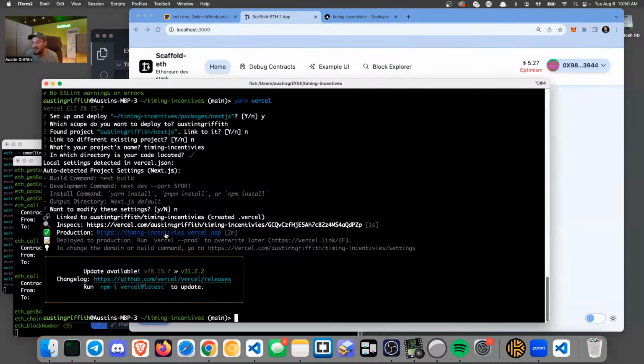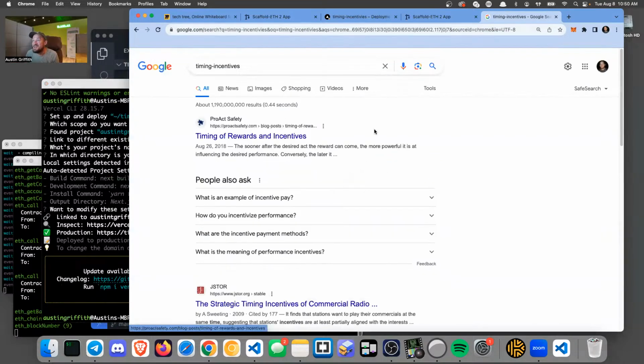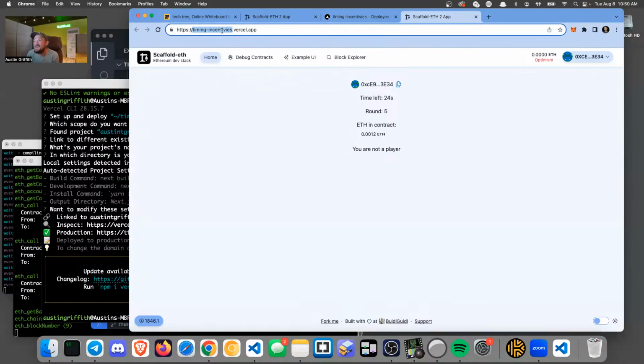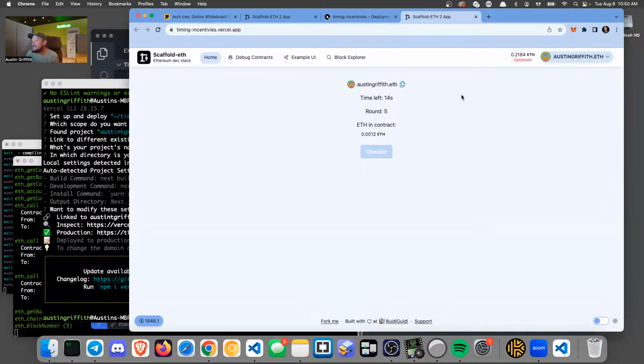Okay, our app is up. Timing dash incentives, most likely spelled wrong. Let's see if I spelled it right. Nope. Timing and incentivize. Yep. Cool. Really cool. It is up, and you can connect your MetaMask. And if you're a player like AustinGriffith.eth is, you can wait for the time to click down.